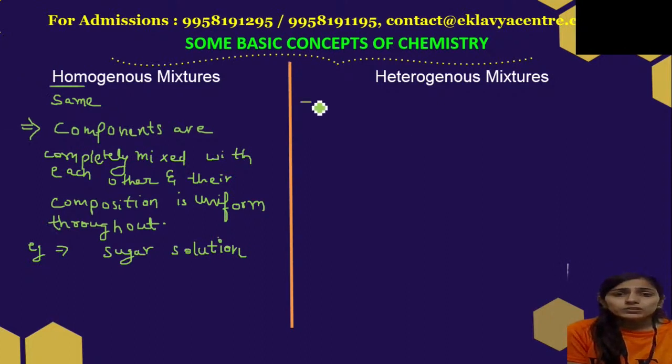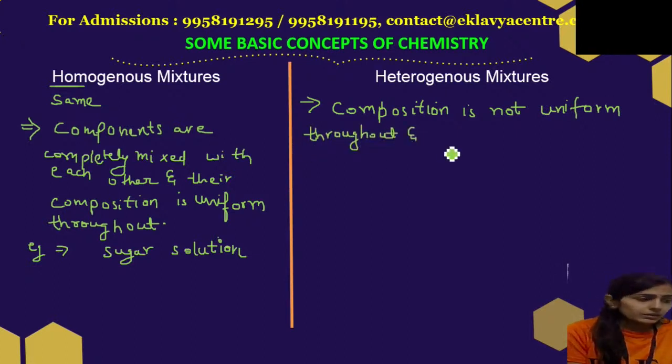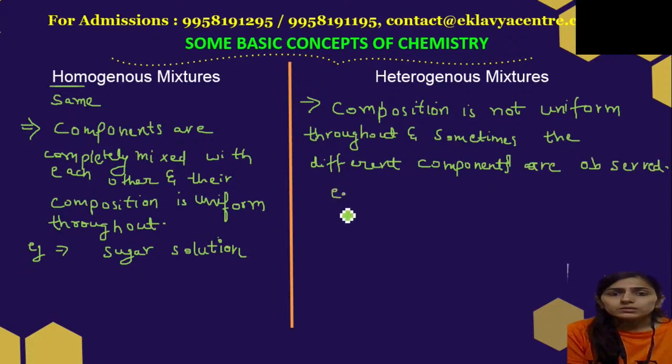Now, second is heterogeneous mixture. Heterogeneous mixtures are those in which the composition is not uniform throughout, and sometimes the components are observed. A very simple example is rice plus pulse.